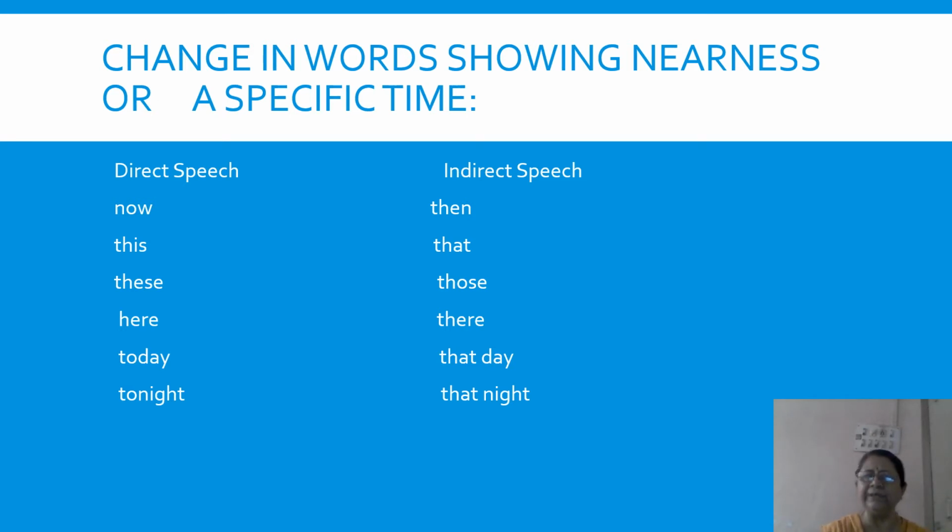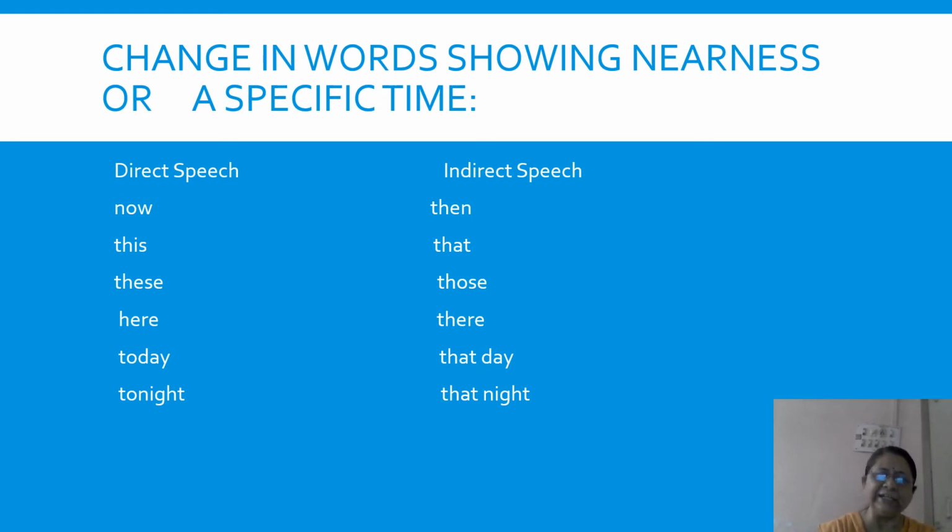I hope these words are clear to you and you are going to remember these words, because direct and indirect speech is going to come again and again till your board exams. So these basic rules and what has to change to what has to be done thoroughly by you and remembered.